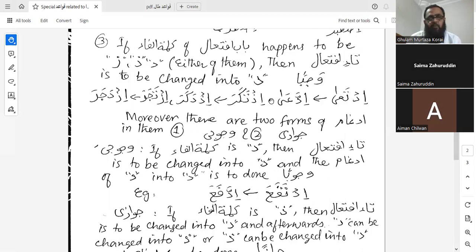And as Sister Salama was saying, these huruf are also qaribul makhraj. So if any of them comes in the place of kalimatul fa in bab iftial, then ta iftial is to be changed into dal wajiban.